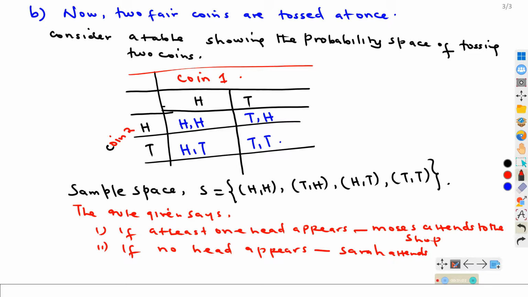Okay, so let us look at that. Basically, before we come to that, we can easily see that the number of items in our sample space is actually 4. 1, 2, 3, 4. So we have 4. That is the number of events in S. So we shall need that. So let us look at the probability that at least one head appears.